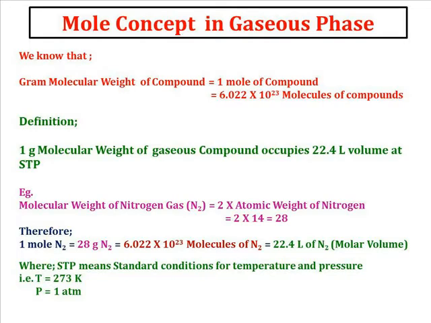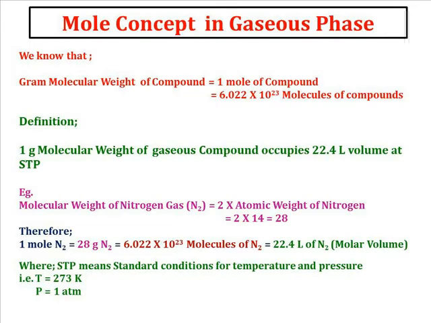Every gaseous compound at STP occupies 22.4 liter. 1 gram molecular weight, which is nothing but 1 mole of gas, occupies 22.4 liter of volume at STP. STP is standard temperature and pressure condition, where temperature should be 273 degree Kelvin and pressure should be 1 atmosphere. If you vary temperature and pressure, you know the volume will change. Hence this formula applies only to STP condition.